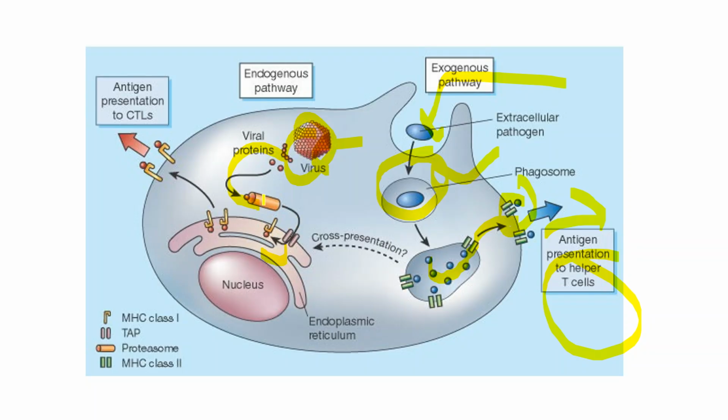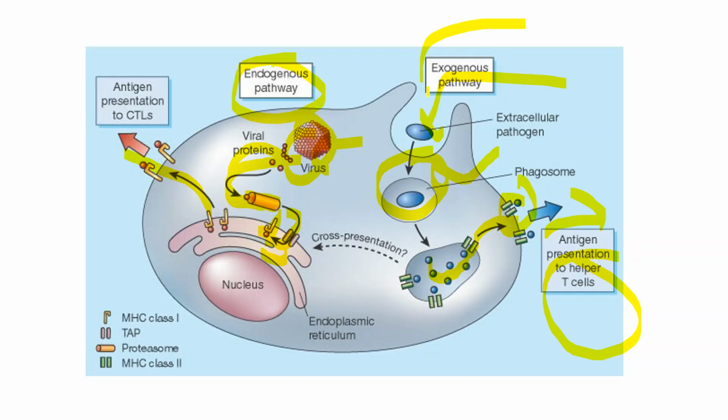Through the TAP, the proteasome degrades this, and after that, through the TAP receptors, it will go inside the endoplasmic reticulum. And here we know that our cells have this MHC class 1. Through the MHC class 1, they recognize this receptor and activate the immune system. So this is the endogenous pathway.